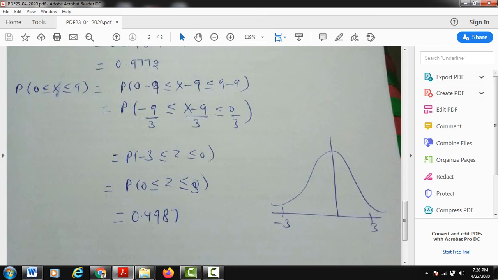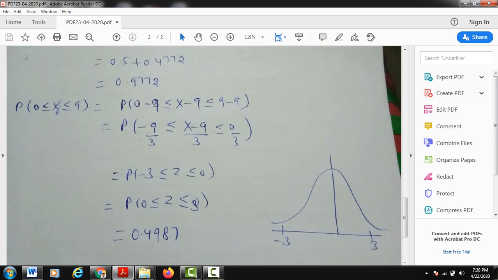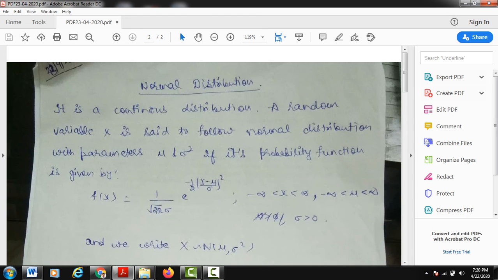Okay, so probability minus 3 less than or equal to z less than or equal to 0 is the probability 0 less than or equal to z less than or equal to 3. So from the table you can, students, easily verify the value comes to be 0.4987. Please verify this. Okay, so this is the basic application of the normal distribution.